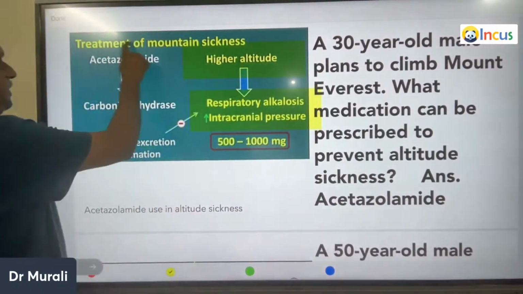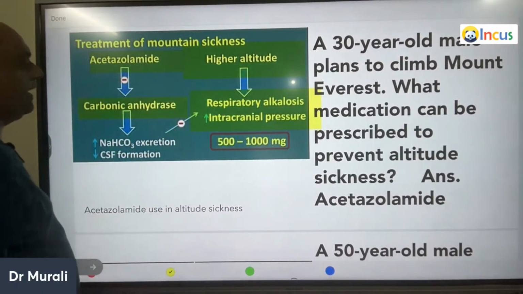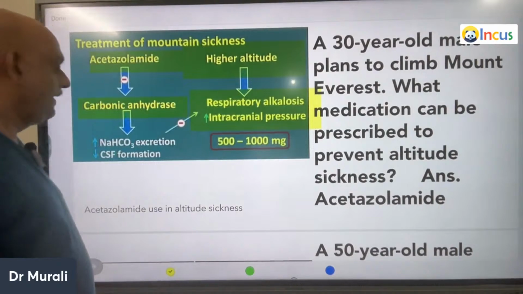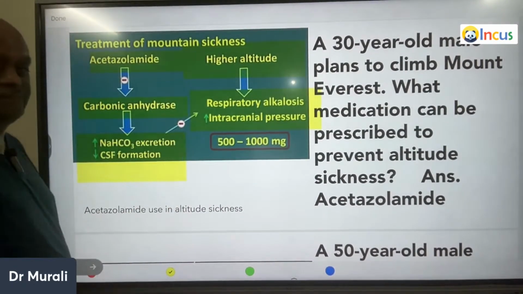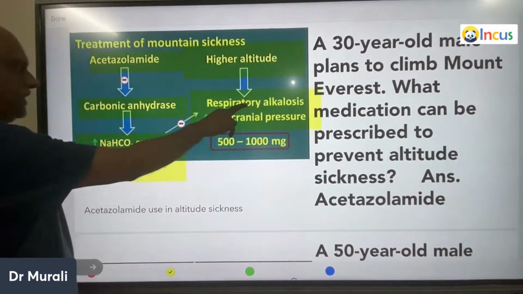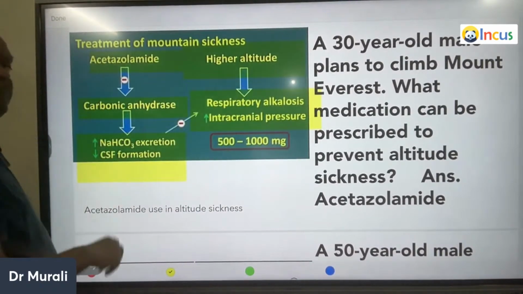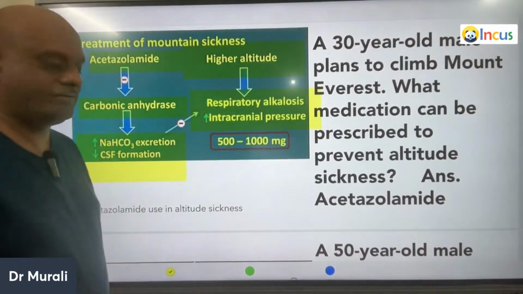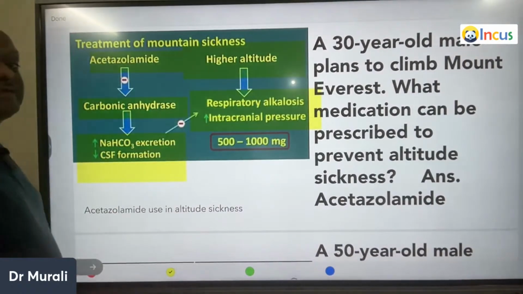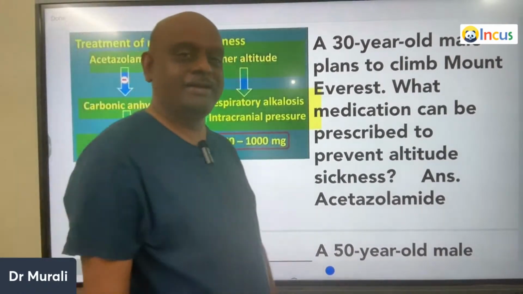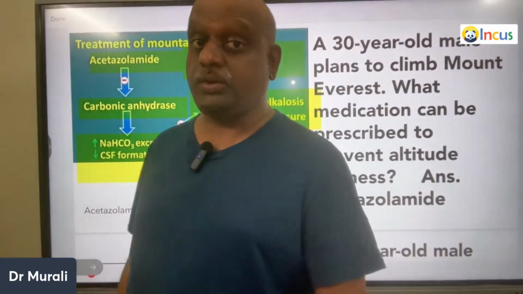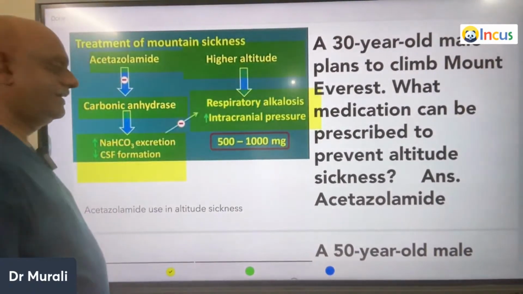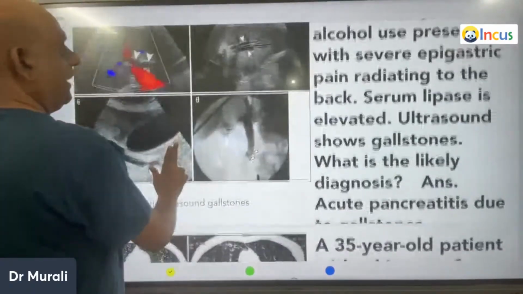If you give acetazolamide, it is a carbonic anhydrase inhibitor, and that will increase the sodium bicarbonate excretion. Respiratory alkalosis, if it is there also, all that bicarbonate is lost into the urine, and there is a decreased CSF formation. That is the reason we have to give acetazolamide, Diamox, as the treatment.